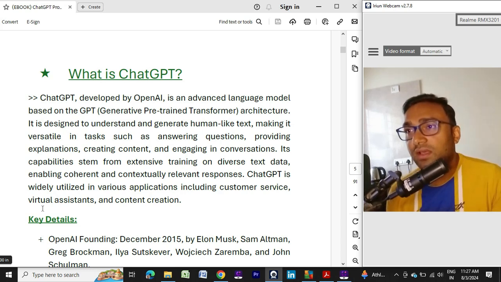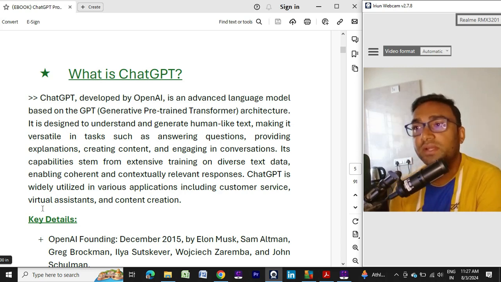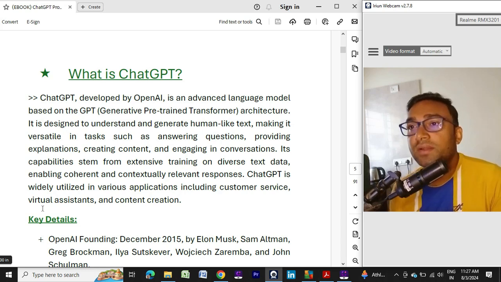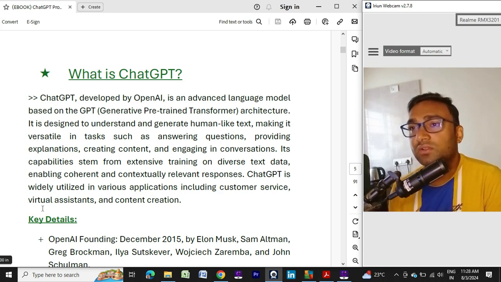So here I have written a description. GPT is developed by OpenAI, and it is an advanced language model, or a large language model. It is based on the GPT, Generative Pretrained Transformer, and it is designed so that it can behave like a human. It can generate question answers, provide explanations, create engaging content, and hold conversations.